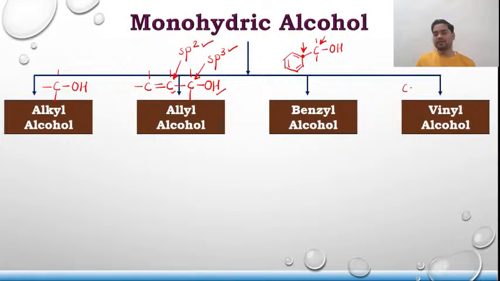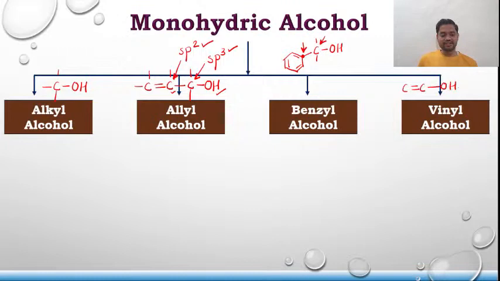And the last one, vinyl alcohol. Vinyl alcohol has the OH directly bonded to an sp2 hybridized carbon atom, and vinyl alcohols are basically unstable and they normally undergo a process known as tautomerization. You must have studied this in your 11th standard when tautomerism was taught. So vinyl alcohols are unstable and they quickly undergo tautomerization to give you an aldehyde or a ketone, that is keto-enol tautomerism.